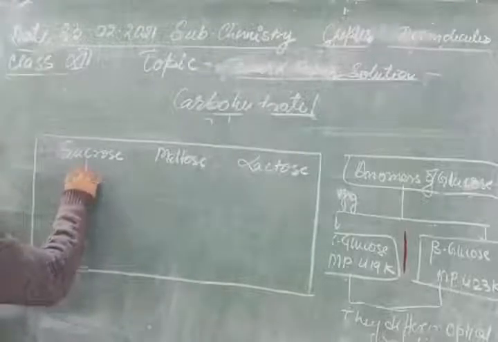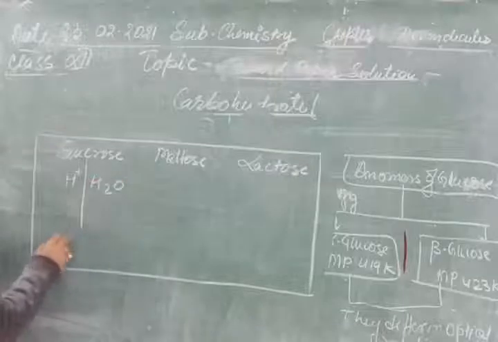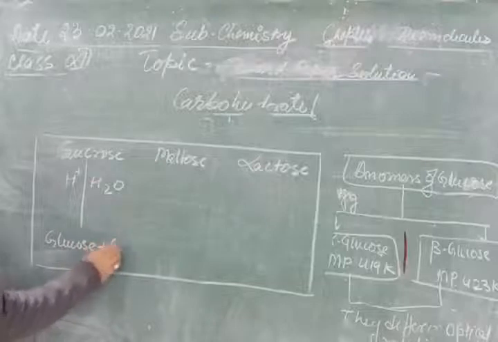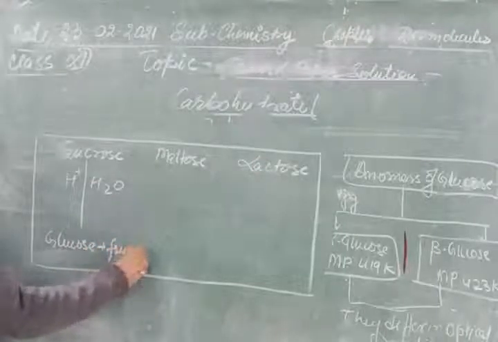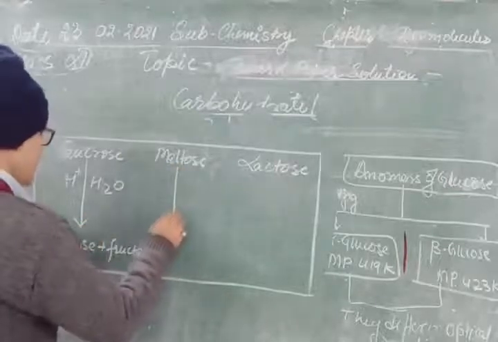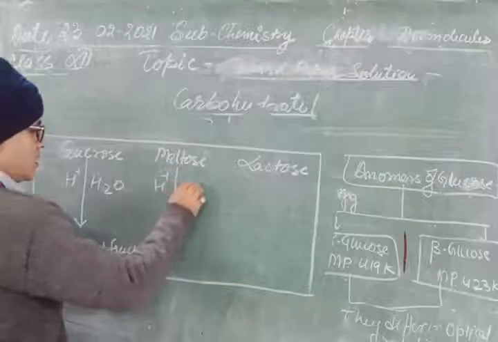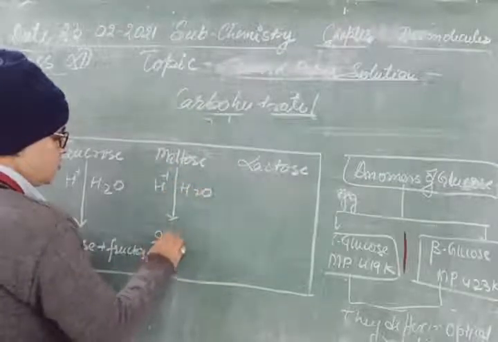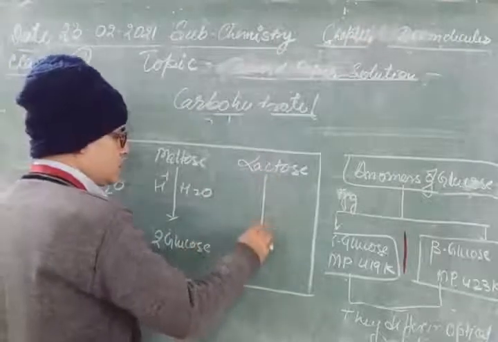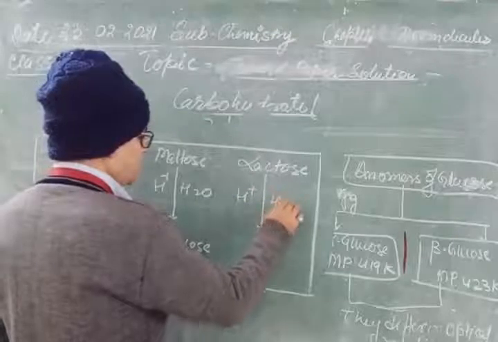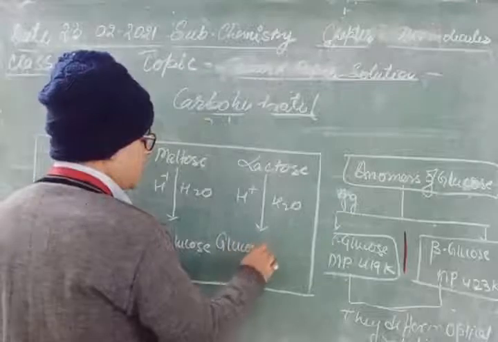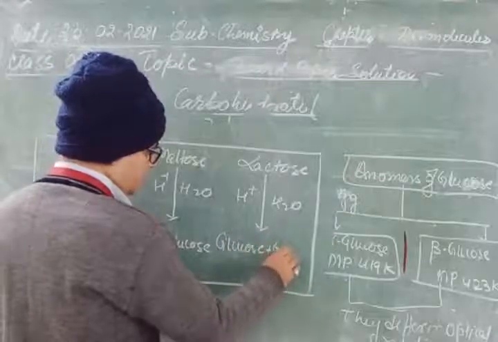Hydrolysis in acidic medium: sucrose gives glucose plus fructose; maltose with H plus and H2O gives 2 molecules of glucose; and lactose with H plus and H2O gives glucose plus galactose.